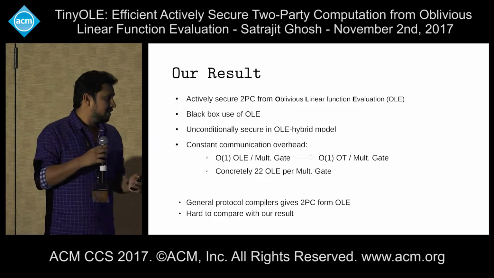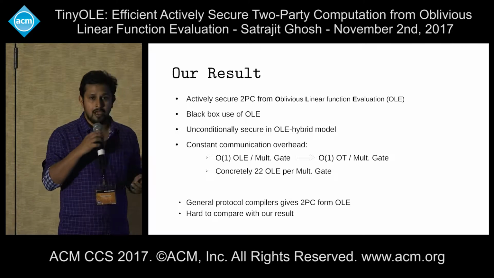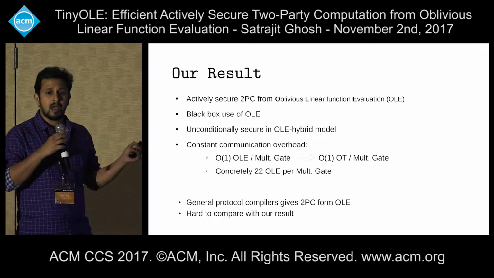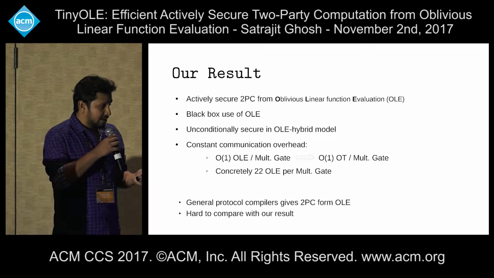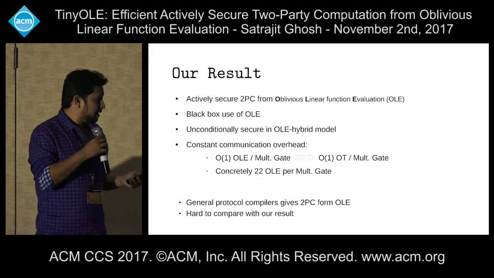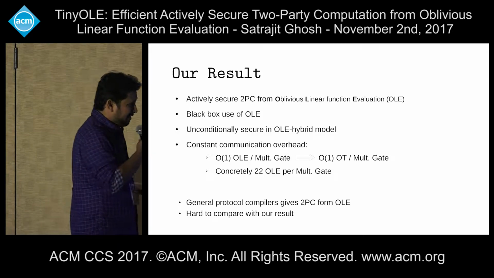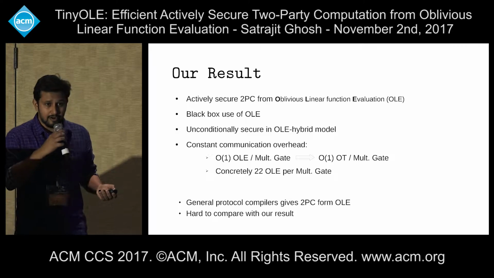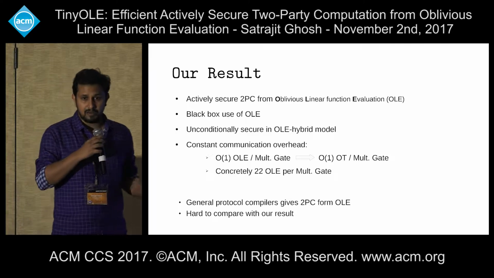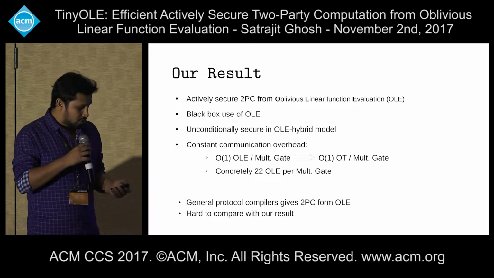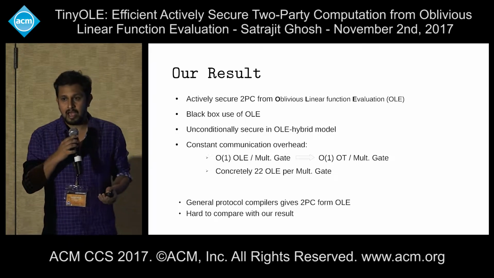Our protocol is unconditionally secure in the OLE hybrid model. Apart from OLE, we didn't use any other fancy primitive. So the whole protocol apart from OLE is information theoretic. Communication-wise, we get some constant communication overhead, which uses some order of OLE per multiplication gate. And given the recent constructions of constant overhead OLEs, we can get an order of constant overhead OT per multiplication gate. So in a concrete sense, we require 22 OLEs per multiplication gate for active security.